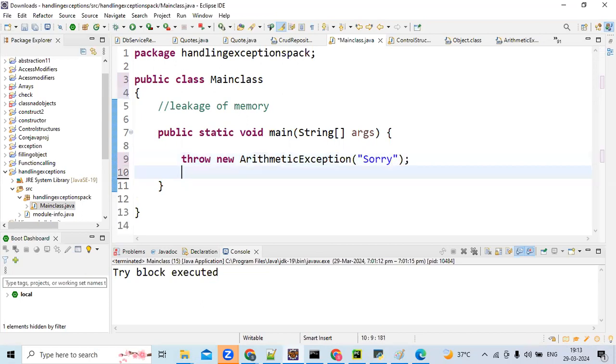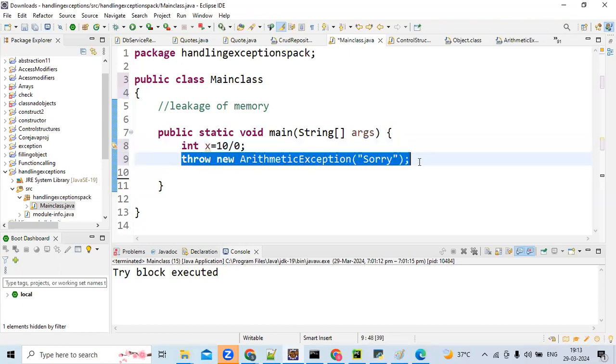See, Sumant, this line is exactly equal to this line. See, at line 10, the JVM is raising the exception. Am I correct? But at line 8, the JVM is raising, and at line 9, you are raising. Both will give the same meaning. Okay, na? That is the meaning of the advantage of the throw keyword. Am I correct, Sumant? Yes.